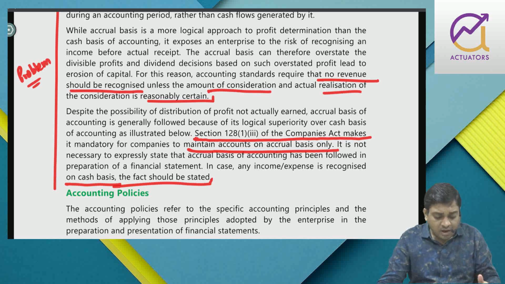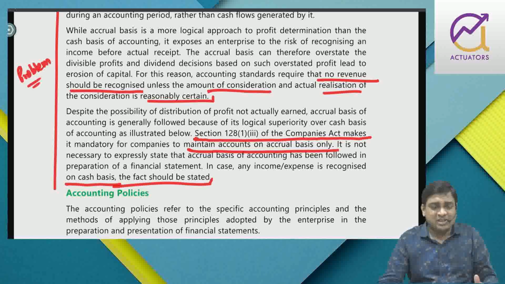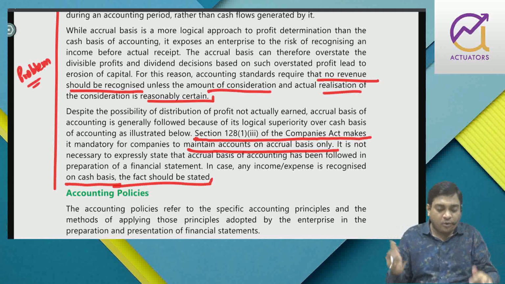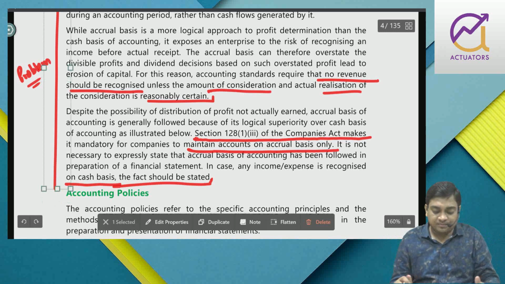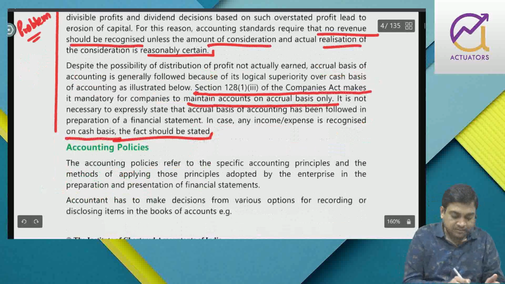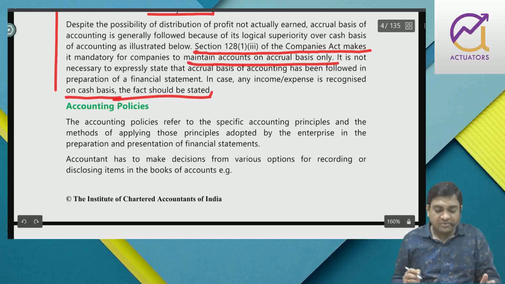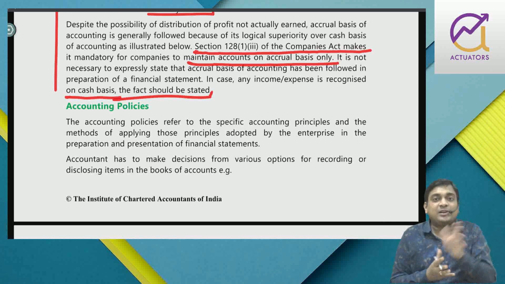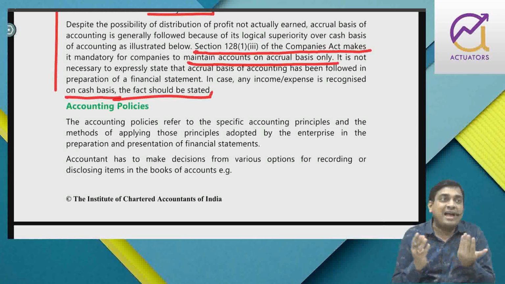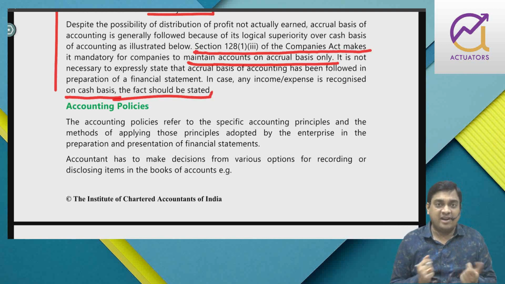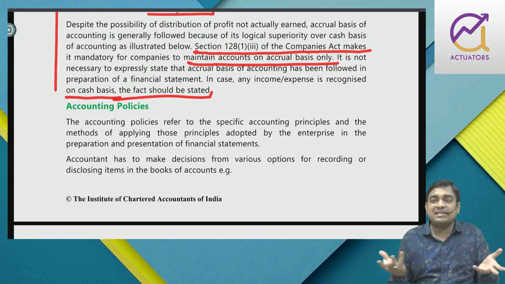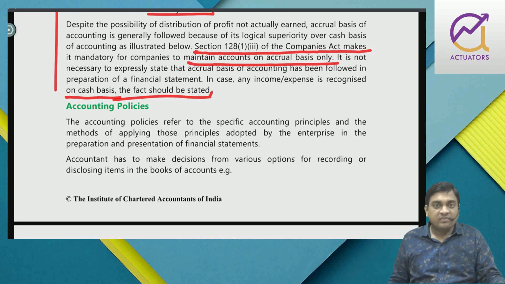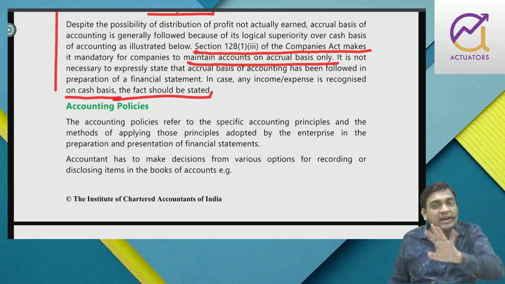Now what is this accounting policy? You said depreciation, then SLM, then FIFO, LIFO, right? These are all accounting policies. So what is this accounting policy all about? Let me give you a brief insight. What about accounting policy? There are certain treatments with respect to a particular item, such as if I tell you regarding valuation of inventory. Now how do you value your inventory? The valuation principle is like, as per conservatism, it should be valued at cost or NRV, whichever is lower. Fine. Right? Suppose NRV is high, so you value it at cost.